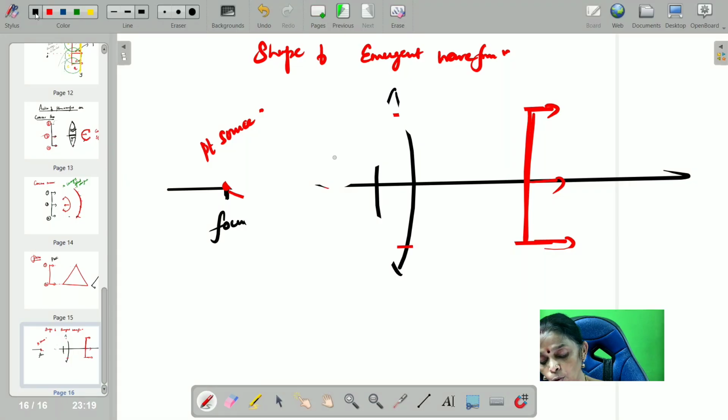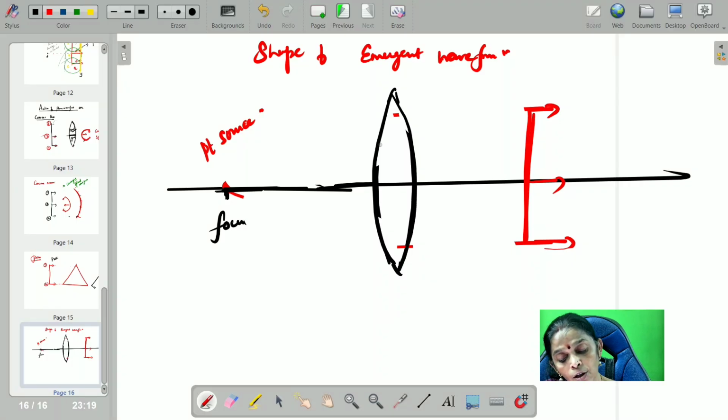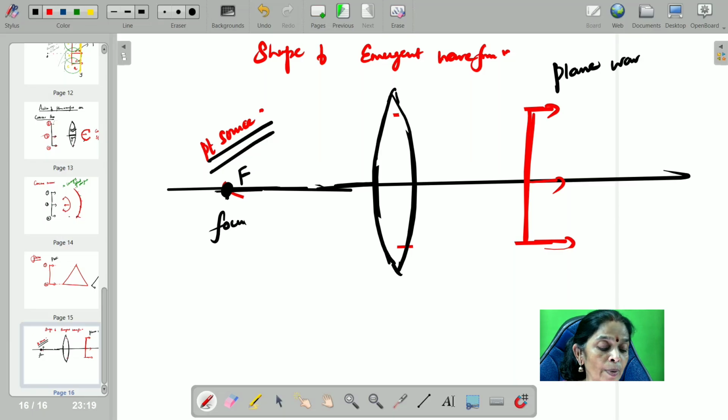So here you can say that if the point source is placed at the focus, the emergent wavefront you obtain is a plane wavefront. You can say the point source is placed at its focus. So what is the shape of the wavefront you get? Plane wavefront, because the image is obtained at infinity, hence you call it a plane wavefront. So hope you understand, children. So till this you can study, and let us see the remaining part of the same lesson in the next video. Thank you.